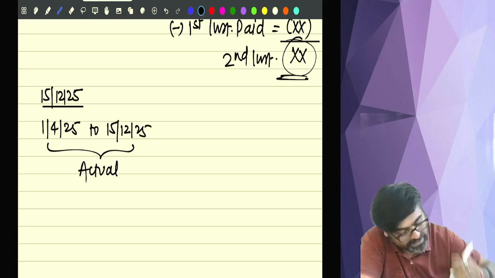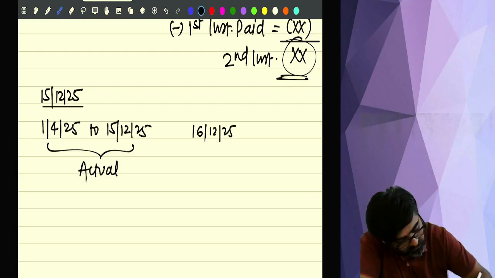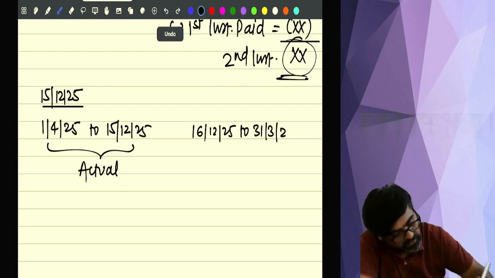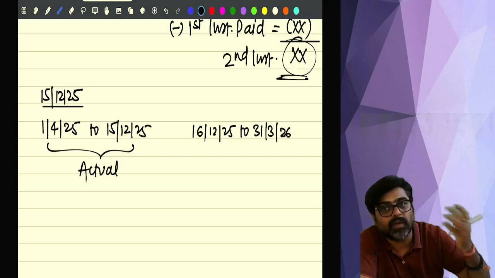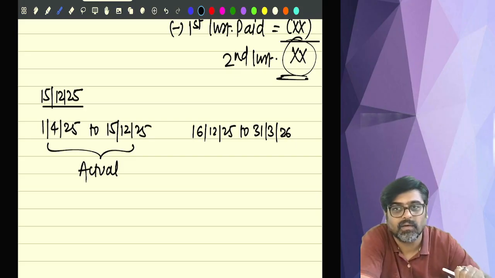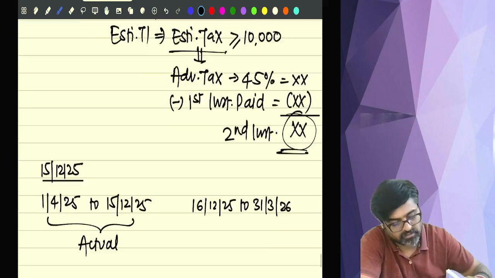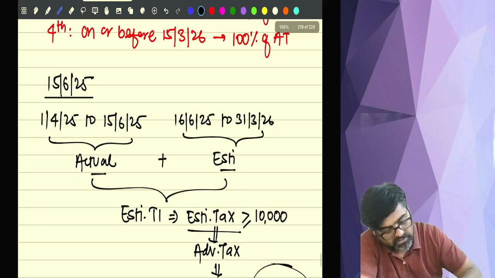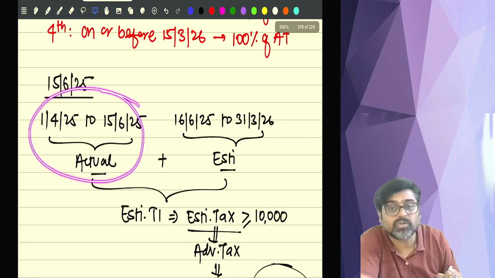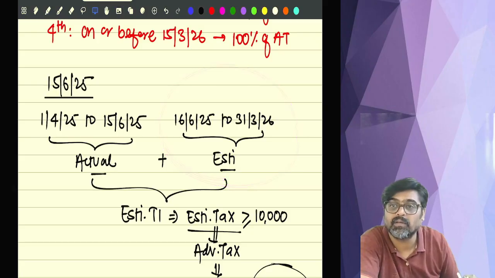Now you will have to do the estimation only for 16th December to 31st March. Can you see your actual figure is growing and your estimation is reducing? Earlier the actual was for 2.5 months, and the estimation you did was for 9.5 months.